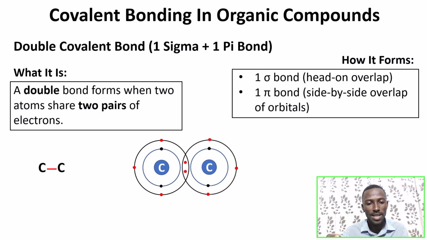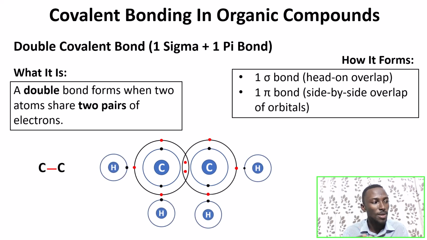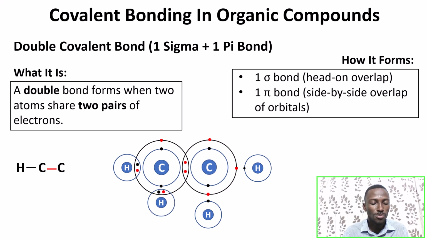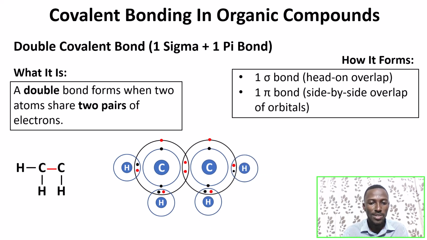Each of the carbon atoms has 3 unpaired electrons. So that means each of them needs to bond with 3 separate atoms. But instead of bonding with 3 separate atoms, they each bond with 2 separate atoms, specifically hydrogen in this case. So the first hydrogen moves to overlap with the carbon to form the first carbon-hydrogen bond. The second hydrogen also moves to overlap to form the next carbon-hydrogen bond. The third does the same thing, and the fourth also does the same thing to overlap to form the fourth carbon-hydrogen bond. So does it end there?